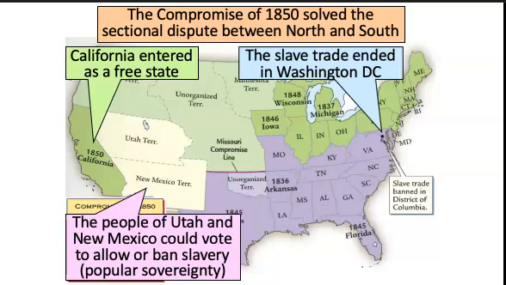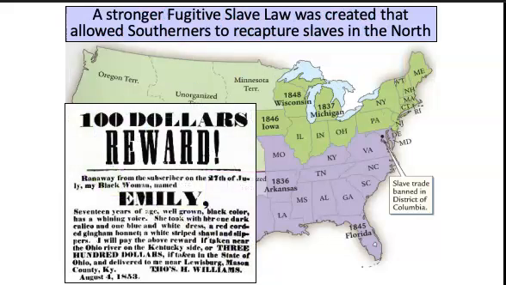And fourth, and probably most controversially, there was going to be the creation of a stronger fugitive slave law that would allow Southerners to recapture slaves in the North. Now, remember, one of the things we talked about, one of the overt ways that slaves resisted their enslavement was by running away. And since slaves were very expensive, especially with the increased need for slavery, whenever they ran away, this was very financially devastating for Southerners, especially if they didn't own many slaves. They wanted to be able to get them back.